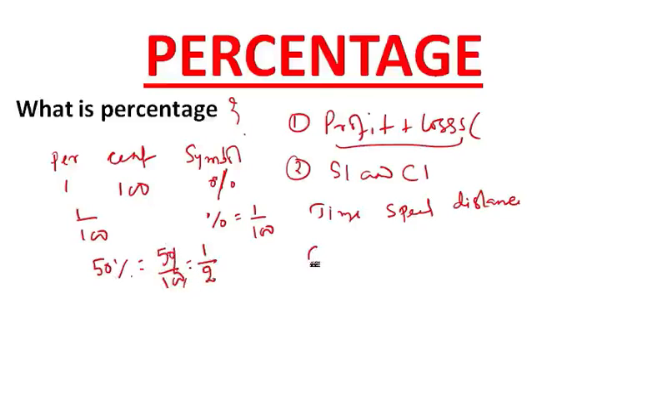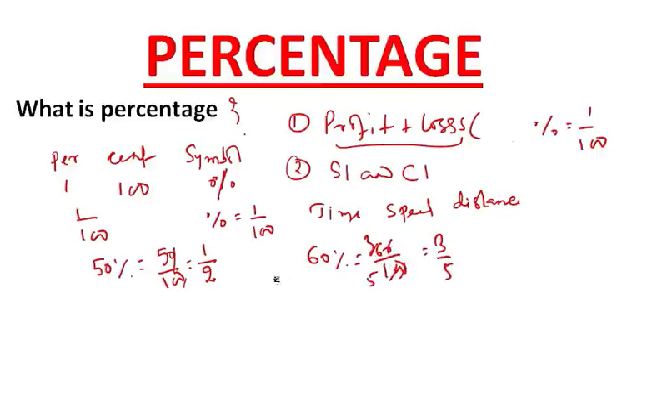Okay, tell me what is 60% in fraction form. 60, this percentage means by 100. This percentage, I tell you again, means by 100. So 60 by 100, it will come to 3 by 5.